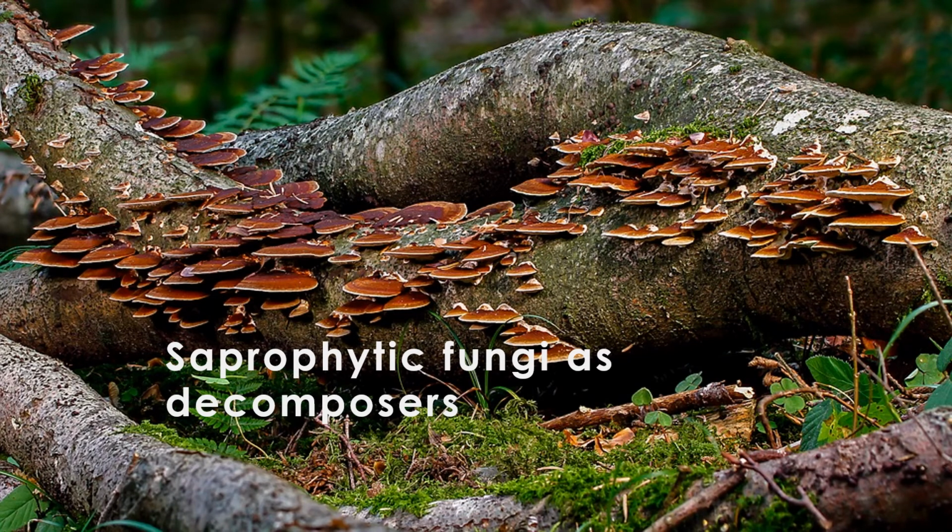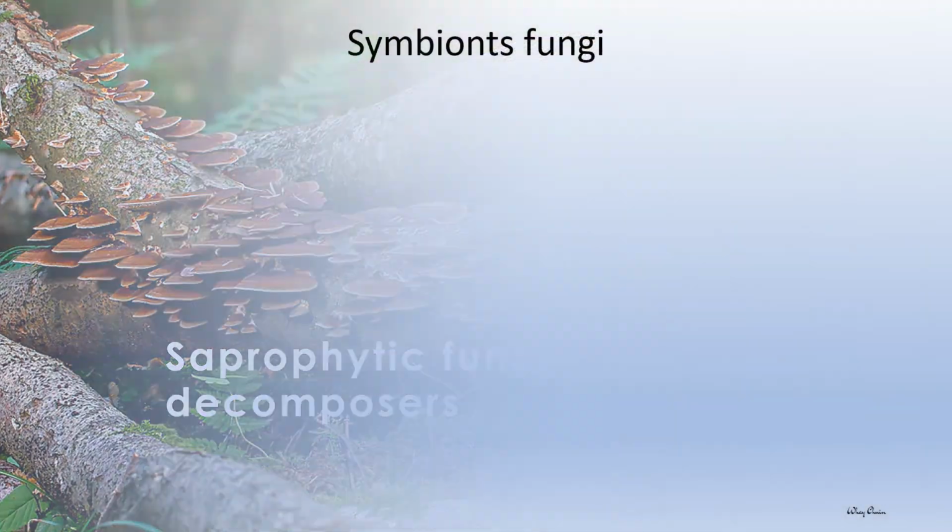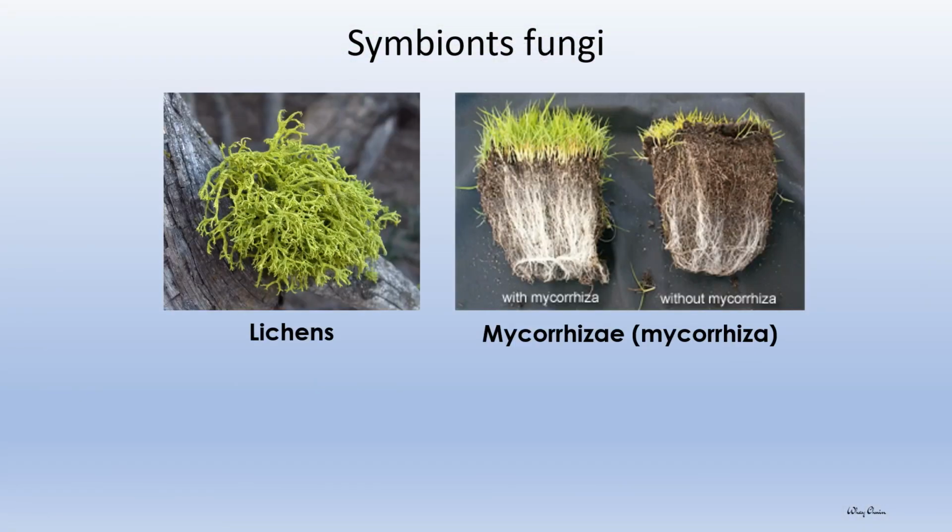Fungi play a variety of biological importance in ecosystems. Most of them are saprophytic fungi, meaning they are able to break down and absorb simple organic molecules from non-living matter. This means they are the decomposers. In nature, some of the fungi are symbiont fungi, such as lichens.